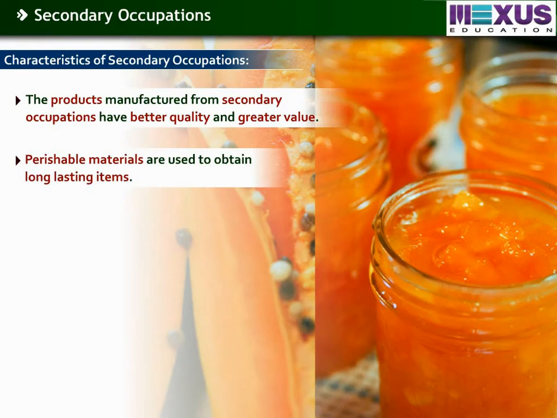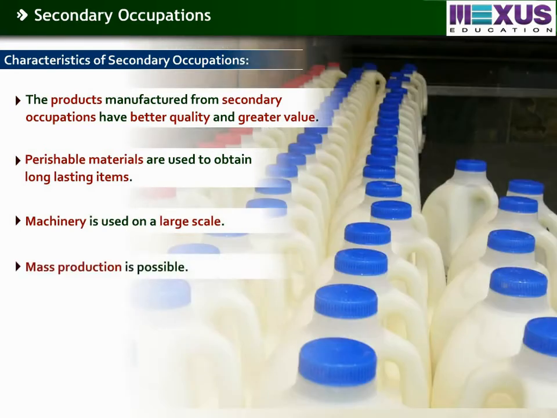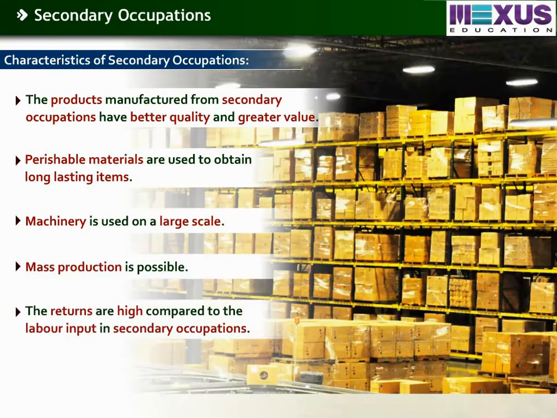Perishable materials are used to obtain long-lasting items. Machinery is used on a large scale. Mass production is possible. The returns are high compared to the labor input in secondary occupations.